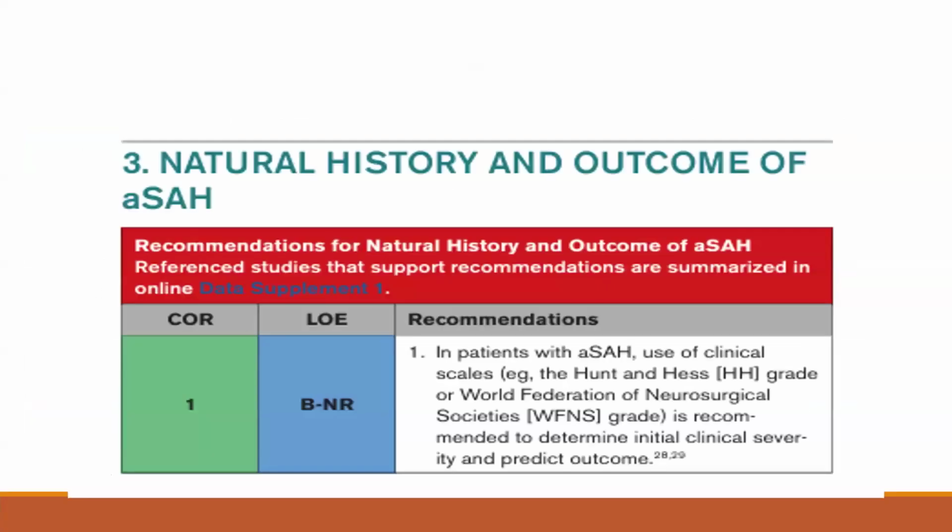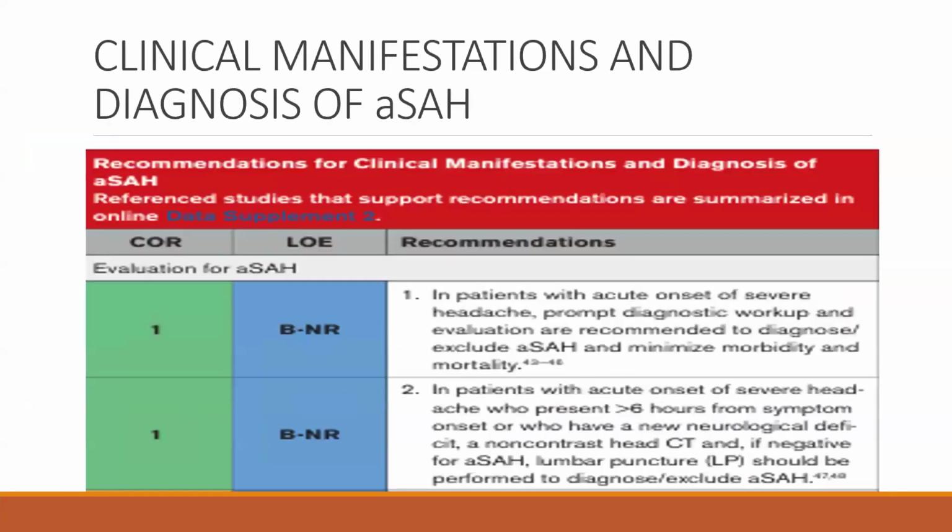So in patients with aneurysmal subarachnoid hemorrhage, the use of a clinical scale like the Hunt-Hess grade or the World Federation of Neurosurgical Societies grade is recommended to determine initial clinical severity and predict the outcome. In patients with acute onset of severe headache, prompt diagnostic workup and evaluation are recommended to diagnose and exclude aneurysmal SAH and to minimize morbidity and mortality. This has class of recommendation 1, level of evidence B.